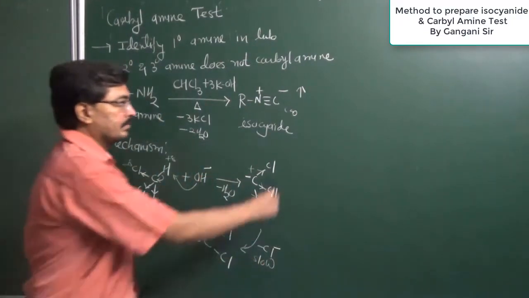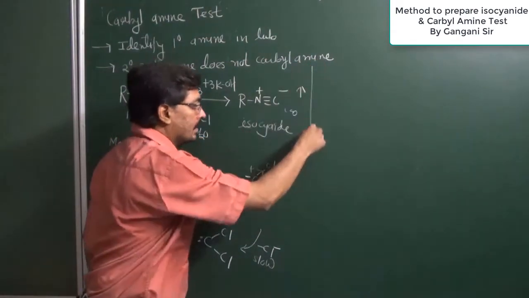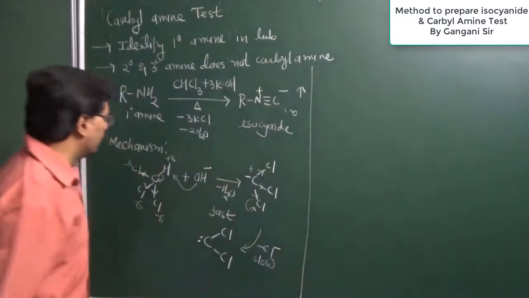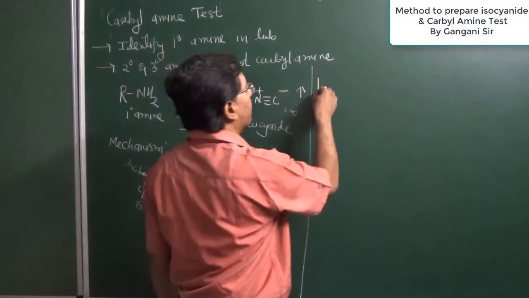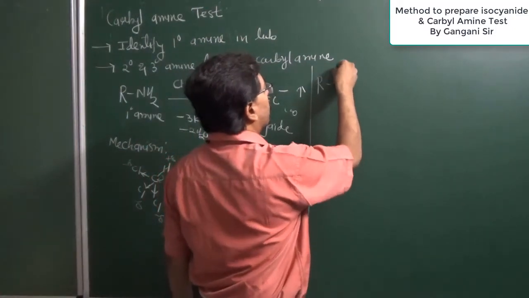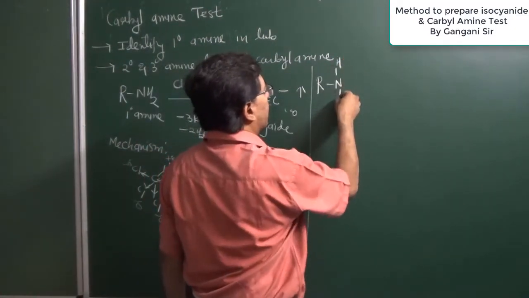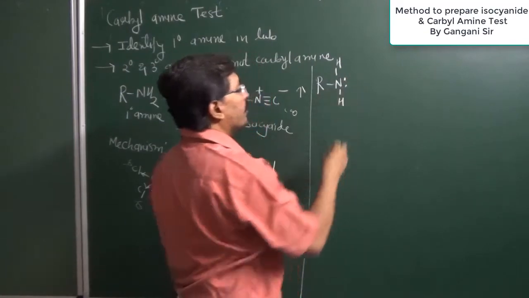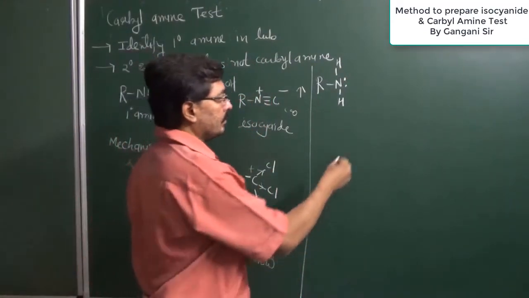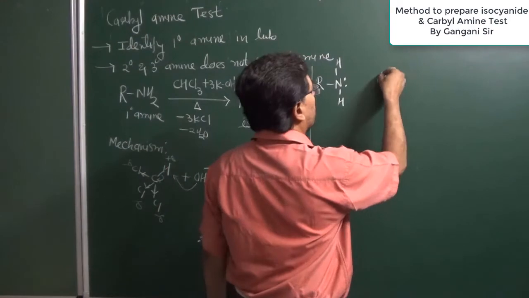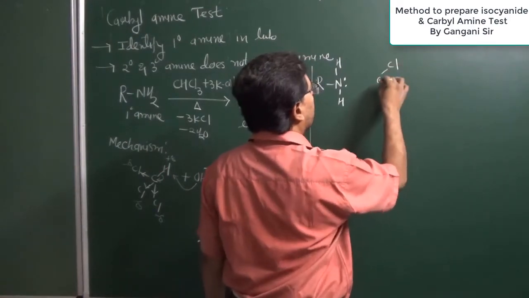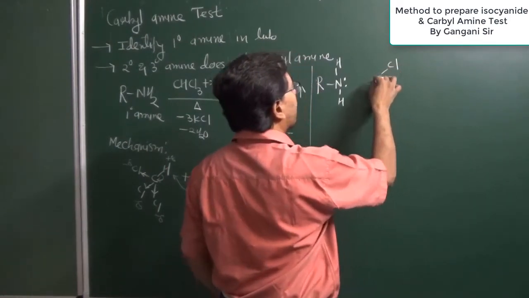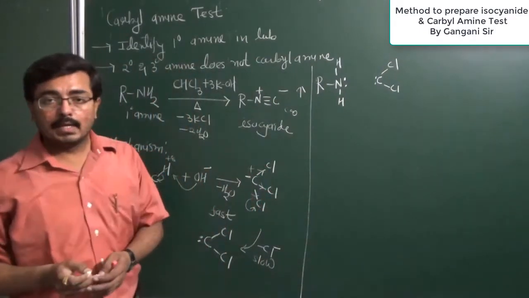Now this dichlorocarbene formed will approach the amine. We know that in this amine molecule, nitrogen has a non-bonding electron pair. Now the carbon of dichlorocarbene has two electrons and is comparatively electron deficient.